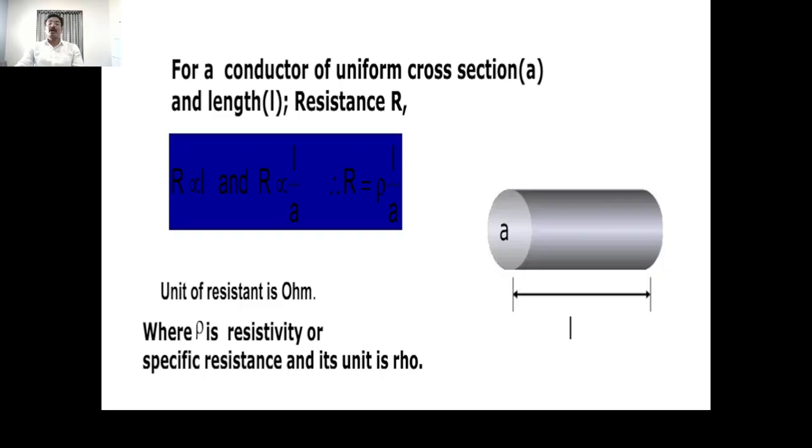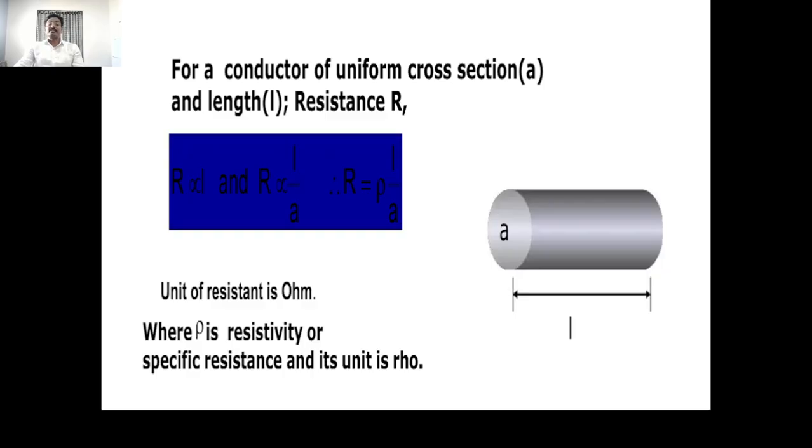Therefore R is proportional to L upon A, and if we take rho, the resistivity, also called the specific resistance, as the constant, then R is equal to rho into L upon A.